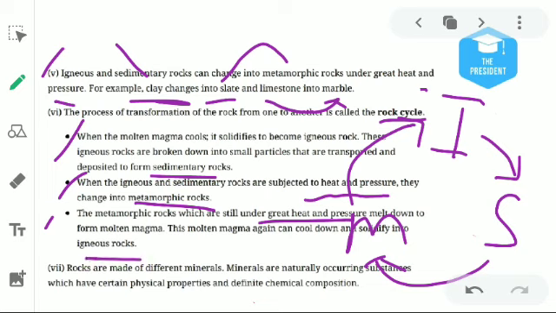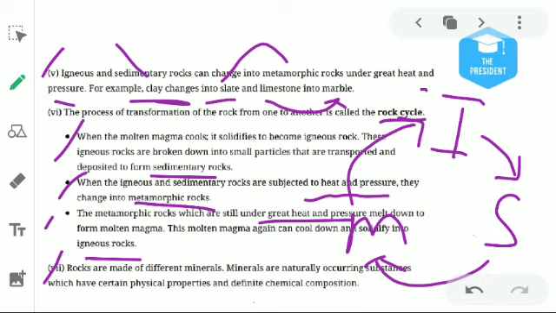There is so much heat and so much pressure that they burn, the volcanic process happens, volcanism takes place, and again igneous rocks are formed. Understood?